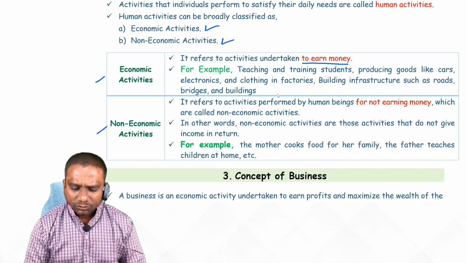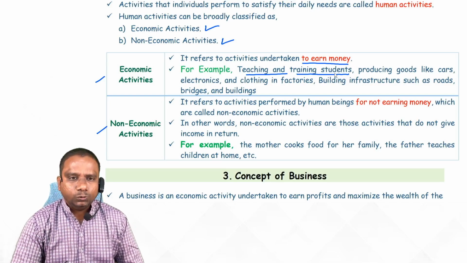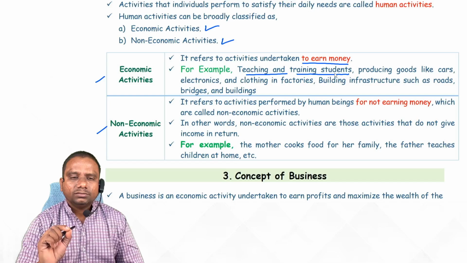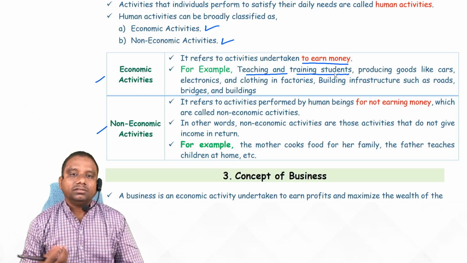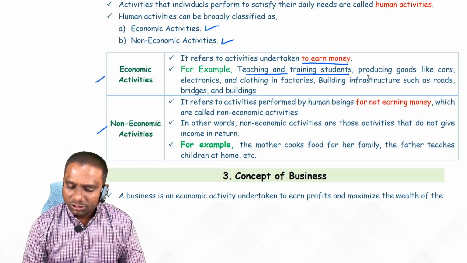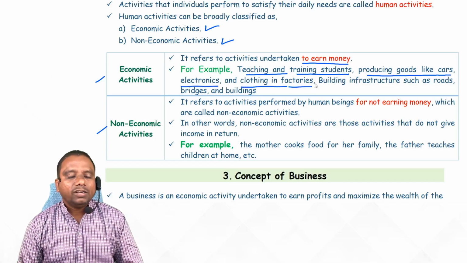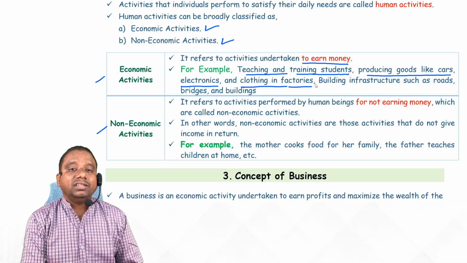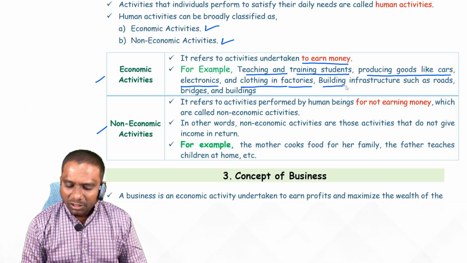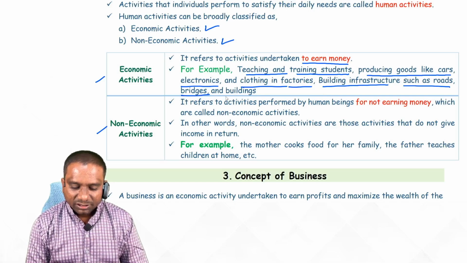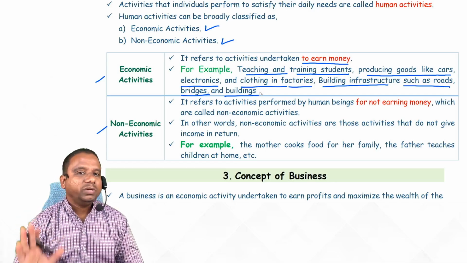What are the examples? Look at teaching and training students. Now, I am teaching you, so by doing this activity I am earning money. Next one, producing goods like cars, electronics, and clothing in factories. I am producing cars and I will sell them. For what purpose? To earn money. Building infrastructure such as roads, bridges, and buildings. Is it clear, students? So these are our economic activities.